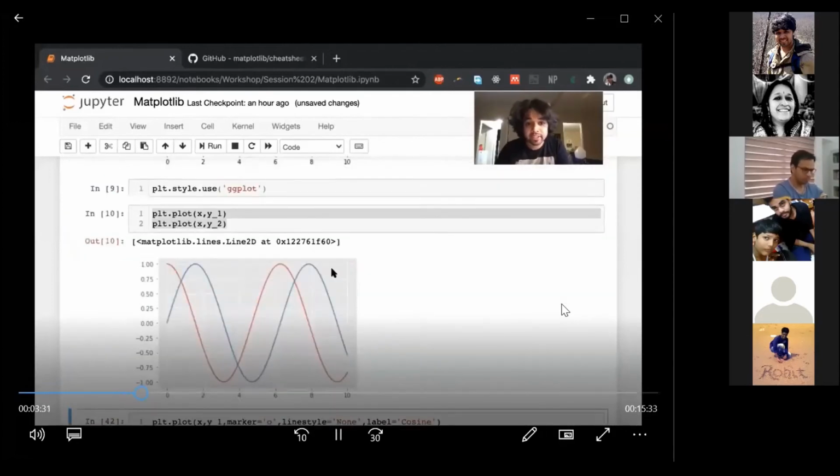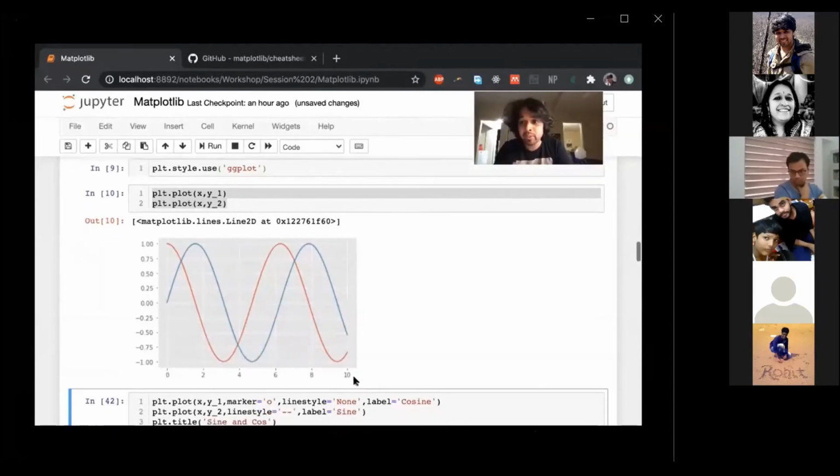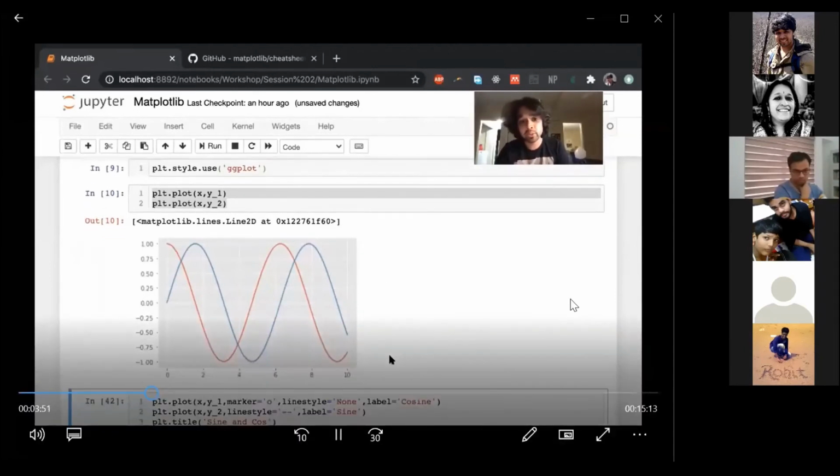So this gives us this graph, which is your sine and your cos. But as you can see, this has got nothing to it. This is just 2 lines and this is unpublishable. You can't use this in any communication with any human being. So you're going to have to beautify it and so on and so forth.